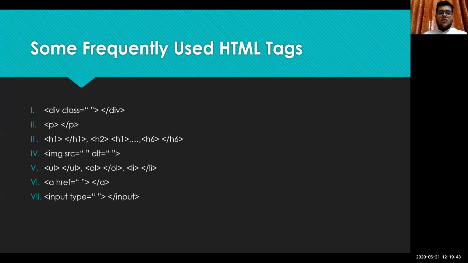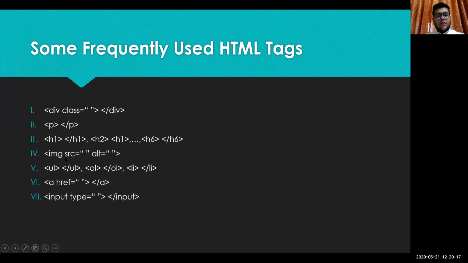Then we have h1, h2, and so on till h6. These are different types of headings. Okay, so there is h1 which is biggest in size. Whenever we want to write a heading in our HTML code, we can use h1 and h2 and h3 consecutively.